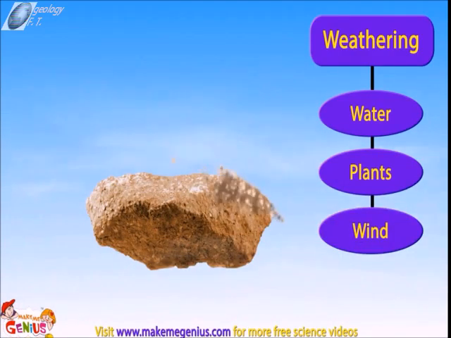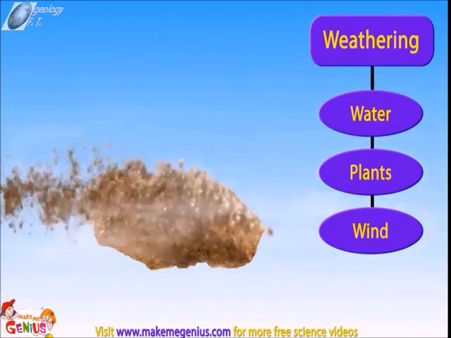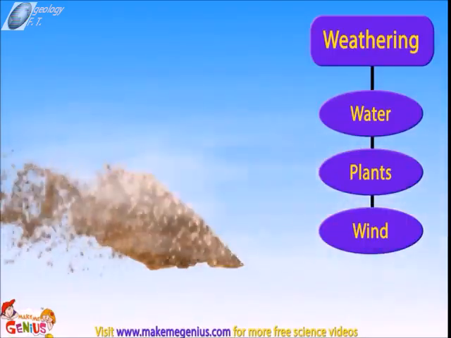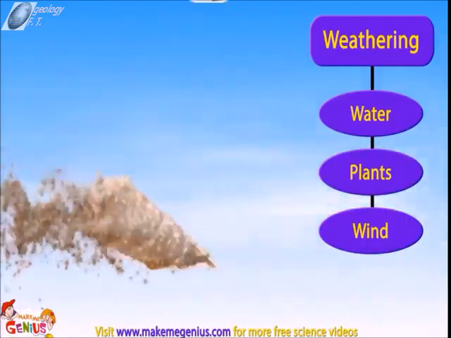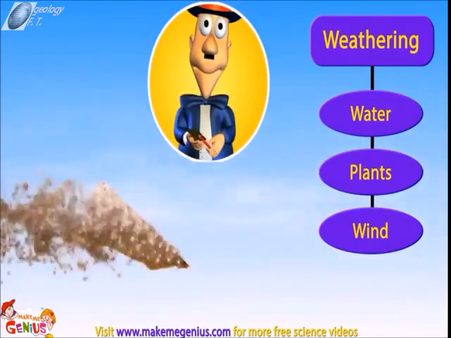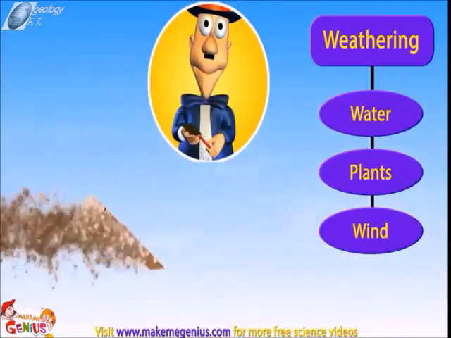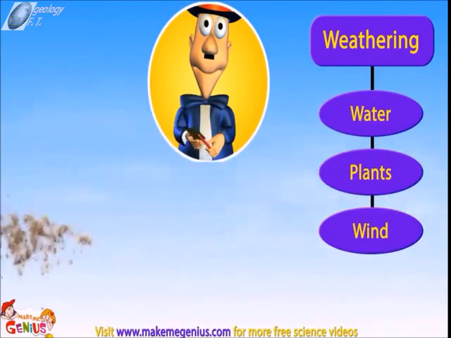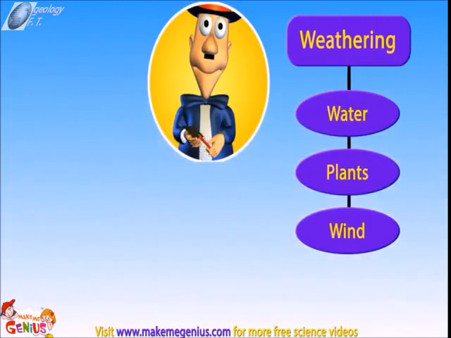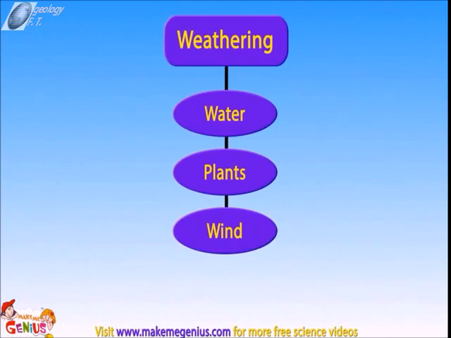Another cause of weathering is wind. Wind carries a lot of dust and sand particles. When these particles keep hitting the rocks year after year, gradually the rocks wear down. Yes, it's the same as sharpening the lead of a pencil with a piece of sandpaper. As the grains of sand in the sandpaper rub against the lead over and over, the lead begins to break down. So weathering can be caused by water, wind, or even plants.